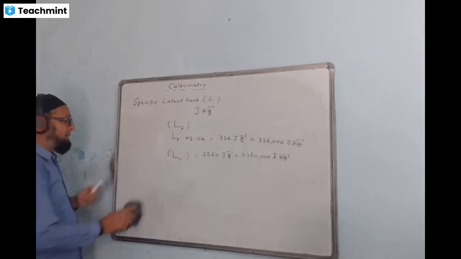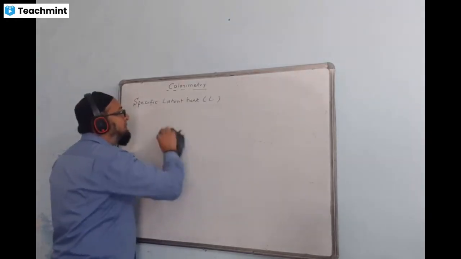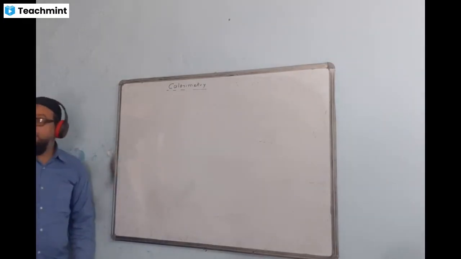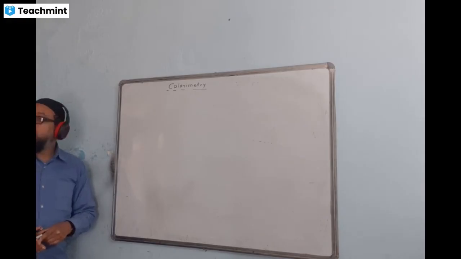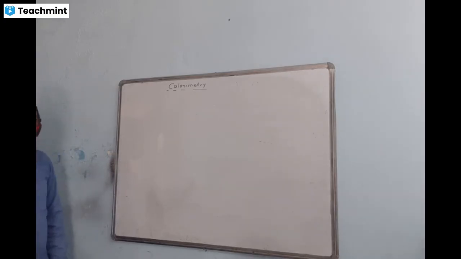Now, just below this, give the heading: heating curve. What is a heating curve? It's a kind of graph. We show the effect of heating a body continuously. When we continuously keep on heating, what will happen? Now we'll see that. Mainly we do it for ice.